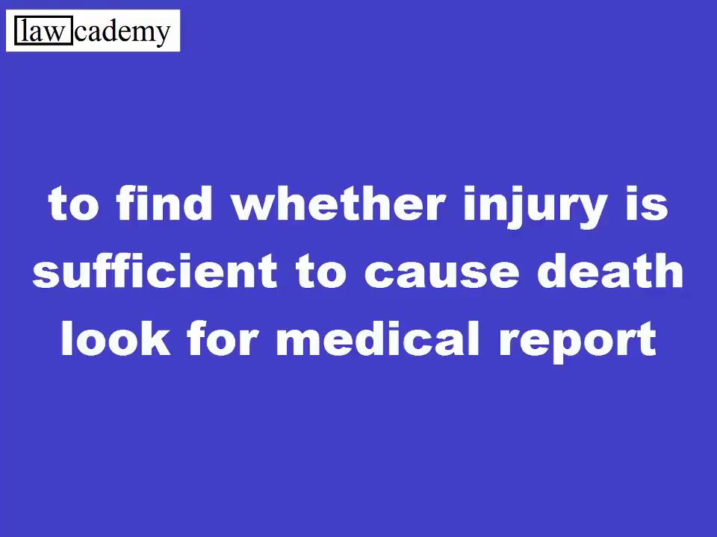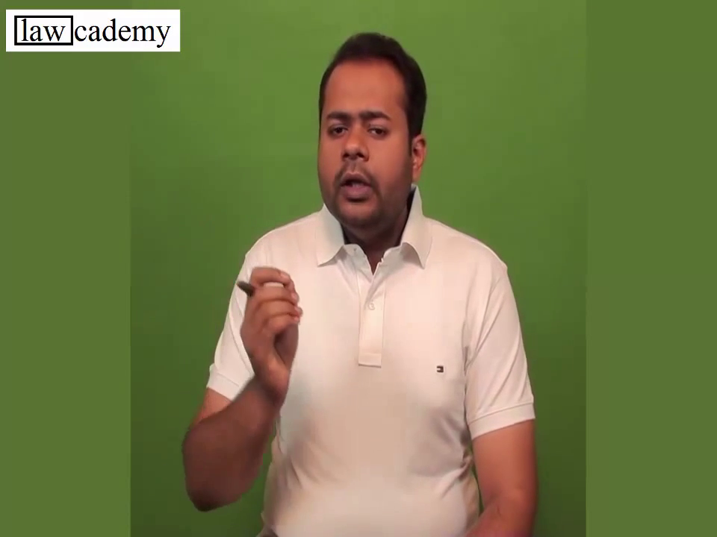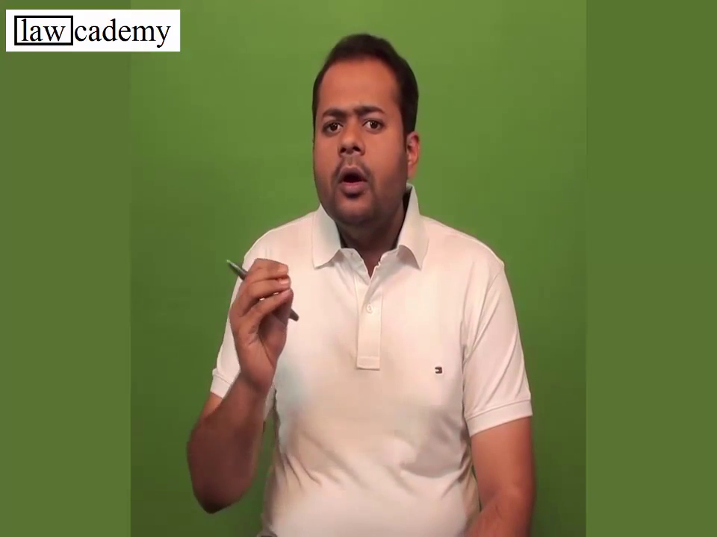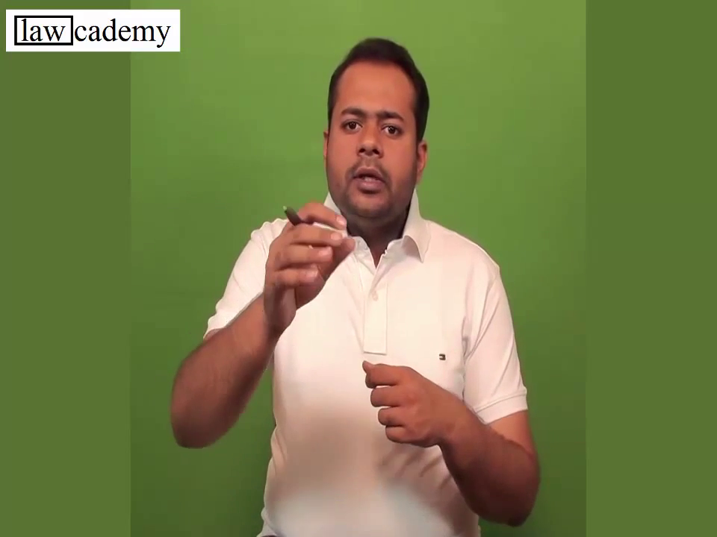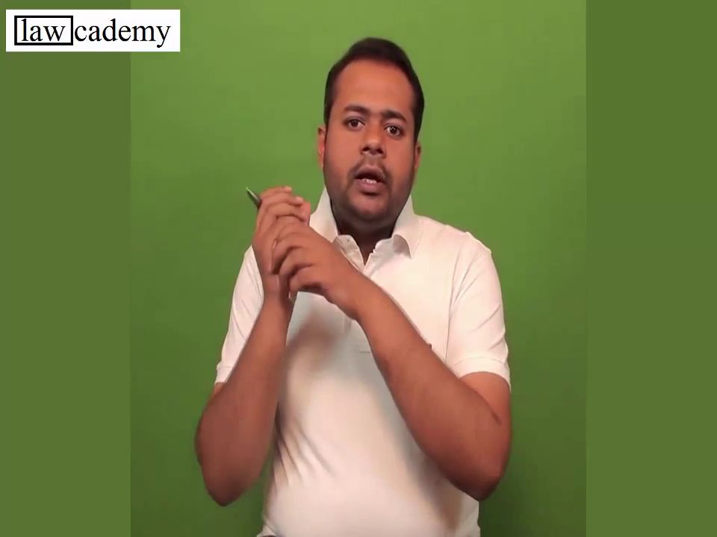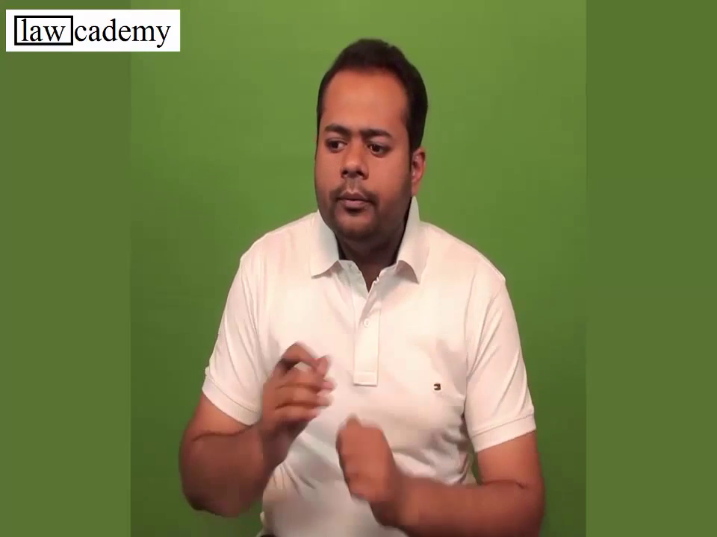How to ascertain that an injury is sufficient in ordinary course of nature or not? The very best evidence is to find out from the medical report. Seek the opinion of the expert whether the injury is sufficient in ordinary course of nature to cause death or not. Other things which we can see is nature of injury. If the iron rod is there, person is a very healthy person, other person is a weak person, the nature of injury that I have caused on the head of the person will tell us whether it is sufficient in ordinary course of nature to cause death or not.